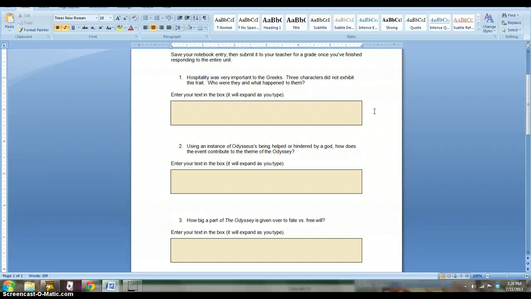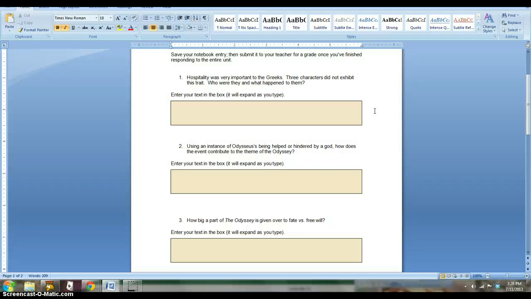Your topic sentence, the first sentence of each paragraph, will be a direct reflection of the prompt. For instance, for number 1, it says hospitality was very important to the Greeks. 3 characters, at least, did not exhibit this trait. Who were they and what happened to them? So your topic sentence, if it's a direct reflective response to the prompt, will say 3 characters who did not exhibit hospitality in the Odyssey were character A, character B, character C, and they were all punished accordingly.